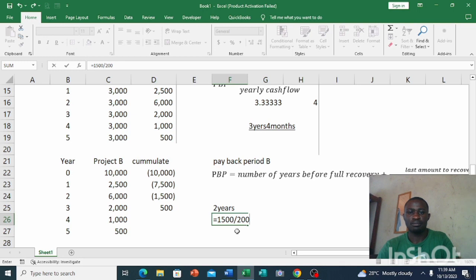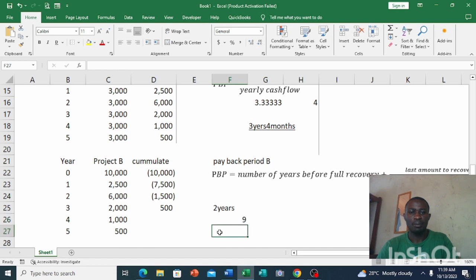2K. Or if you don't want to be punching it, this is the manual system, right? You can just click on 15 divided by this, then times 12. So I prefer please you use the bracket system, so that Excel should be able to know that you are applying the math order, times 12 months. So make sure you are using brackets so that your answers should be correct. So I have 9 months.